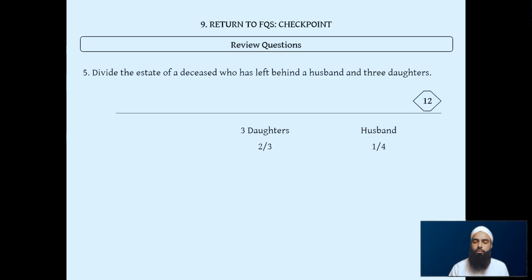So a quarter of 12 is 3. 2/3 of 12 is 8. We add it up. 8 plus 3 is 11. So we know it's a rad mas'ala. But there's a spouse this time.